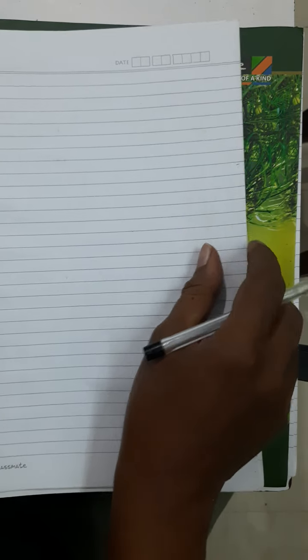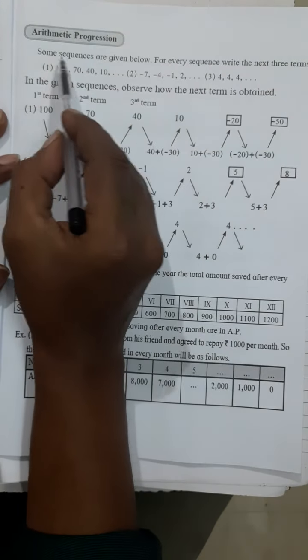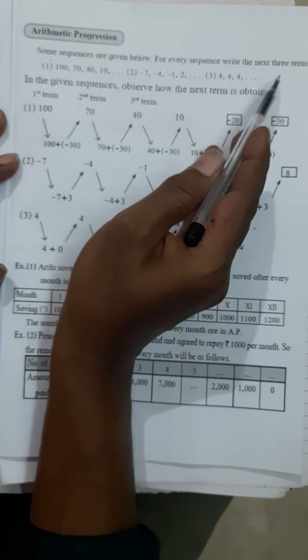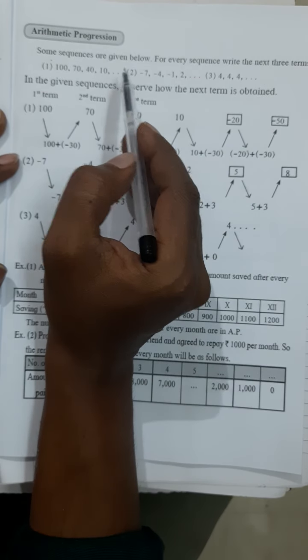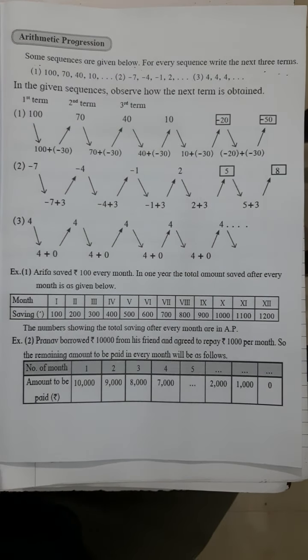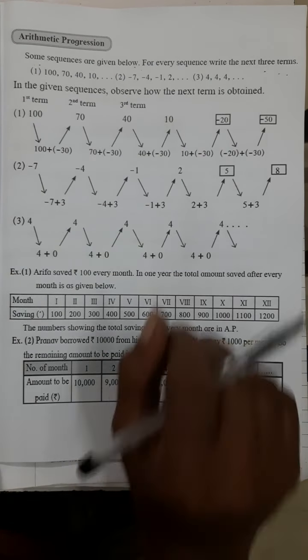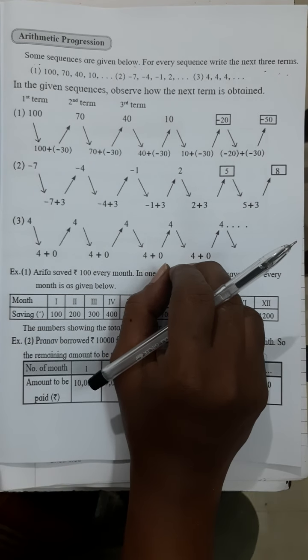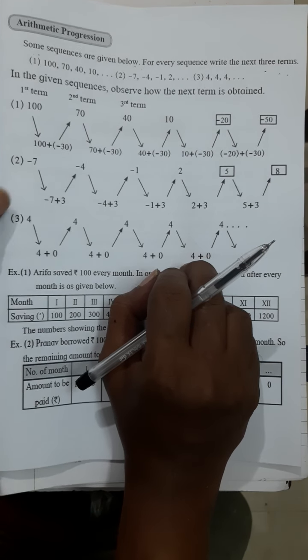the first type of questions they will give you are, of course, there are some beautiful examples given in the textbooks and I would like to go through them. See here, there is one example. Write the next 3 terms. Some sequences are given below. For every sequence, write the next 3 terms. I don't know whether you are able to see this, but what they mean to say is that some sequences are given below. For every sequence, write the next 3 terms.